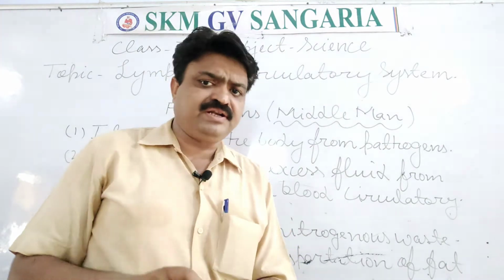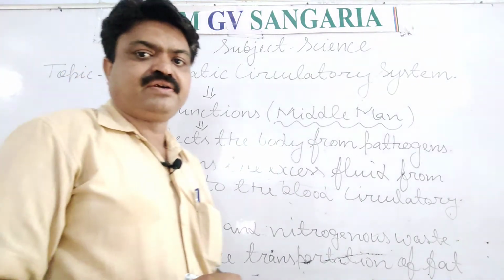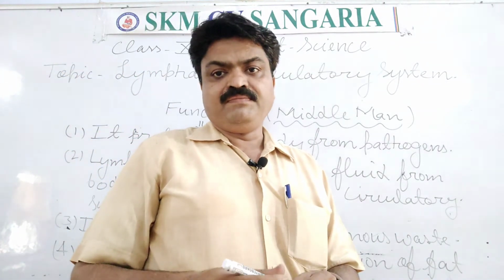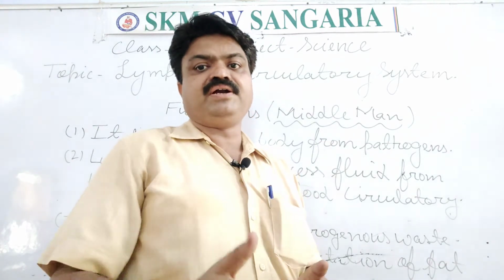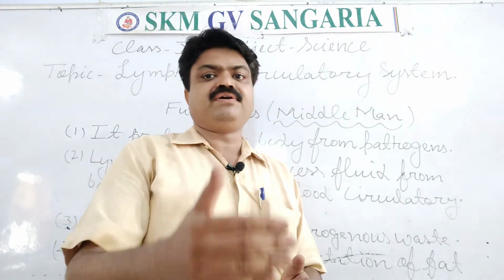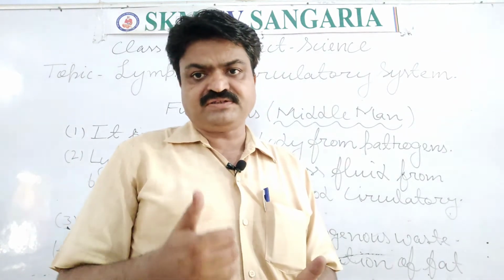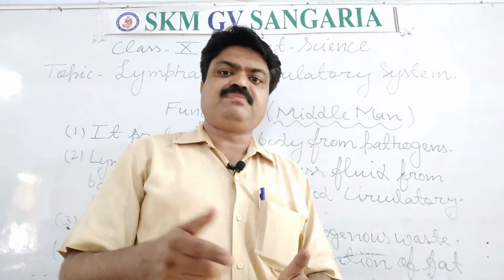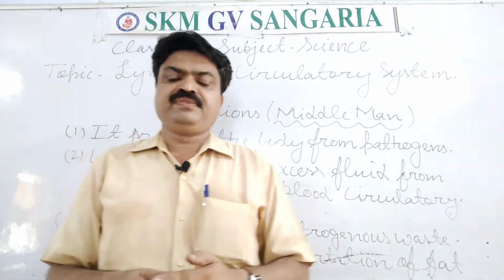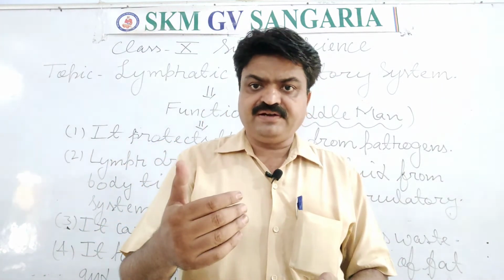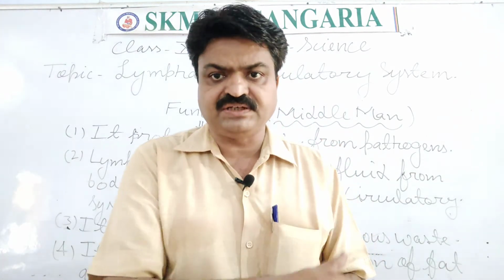Now we come to the next. It carries carbon dioxide and nitrogenous waste. Means carbon dioxide and nitrogenous waste are produced in our body tissue by biochemical reactions, and all those nitrogenous wastes or carbon dioxide are removed from our body tissue via the lymphatic system, student.